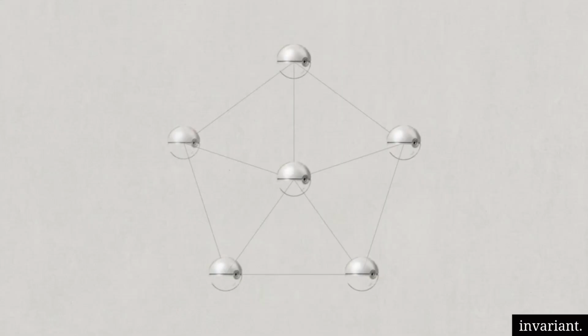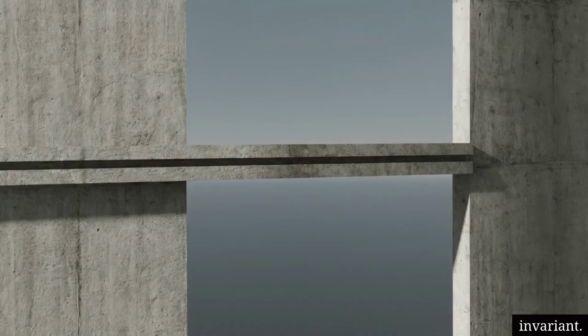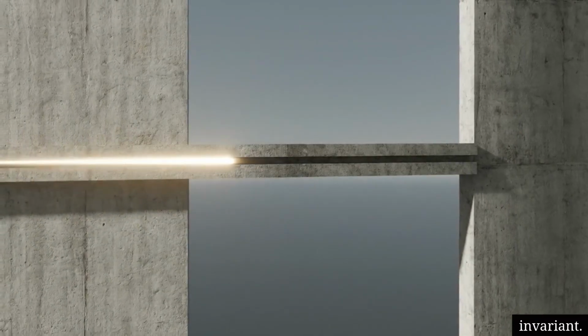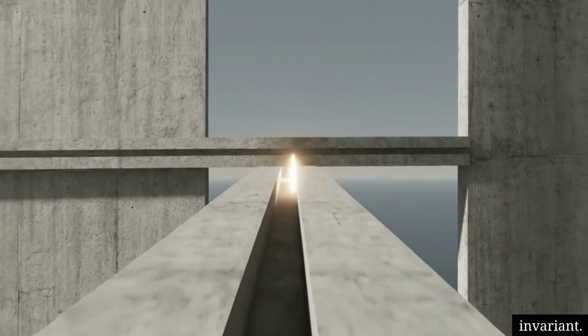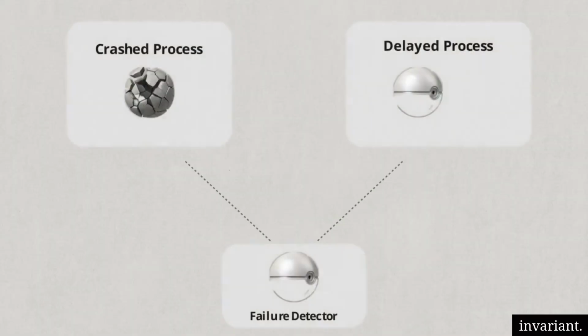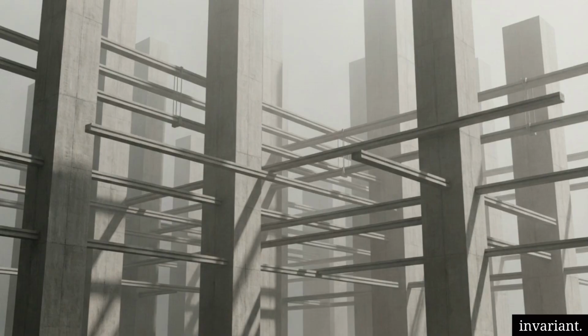If a node in a network stops responding, you face an immediate engineering problem. Is the process dead, or is the network just slowing the connection to an agonizing crawl? From a single node's perspective, a crashed process looks identical to a perfectly healthy process suffering from a severe delay. This is the core paradox of asynchronous distributed systems.